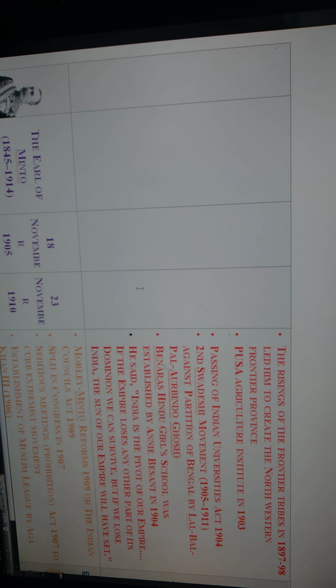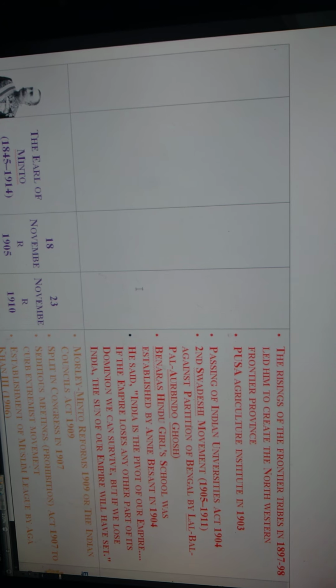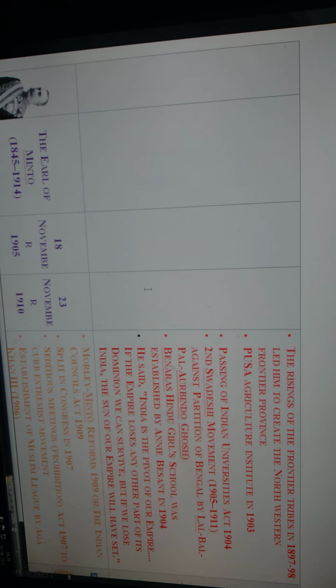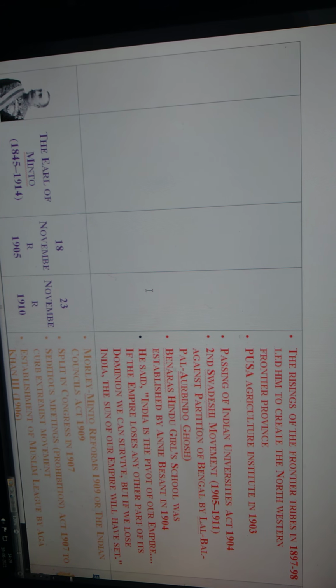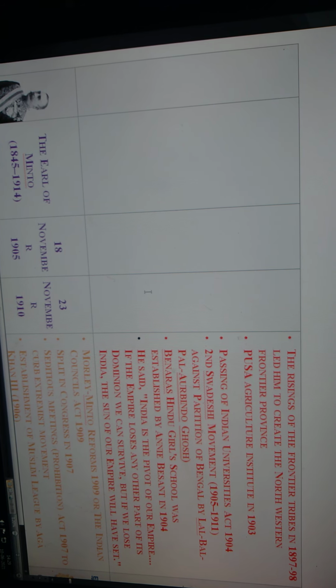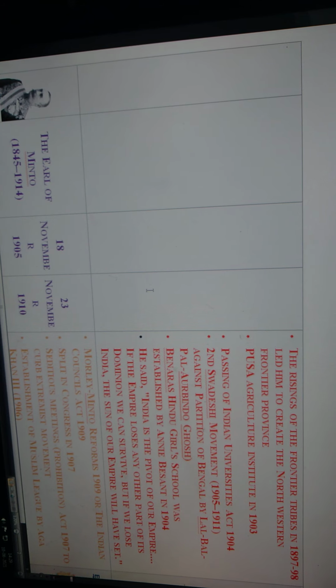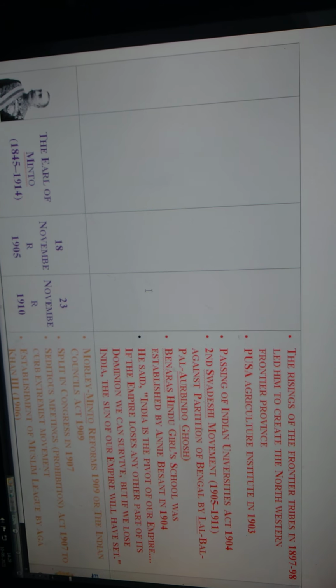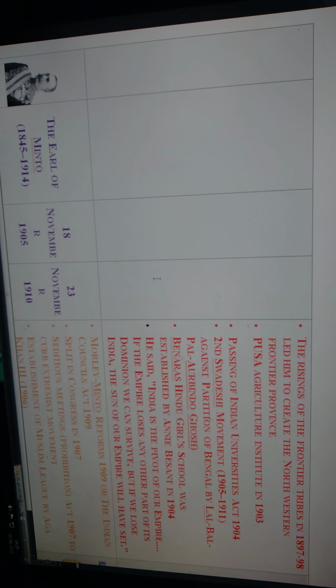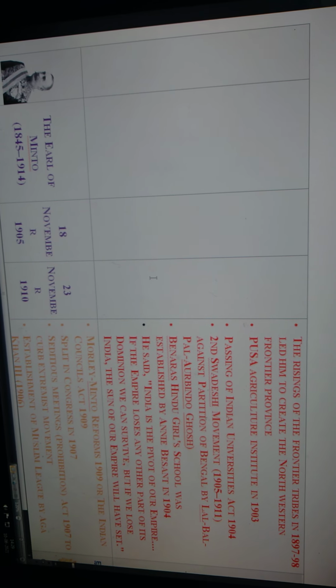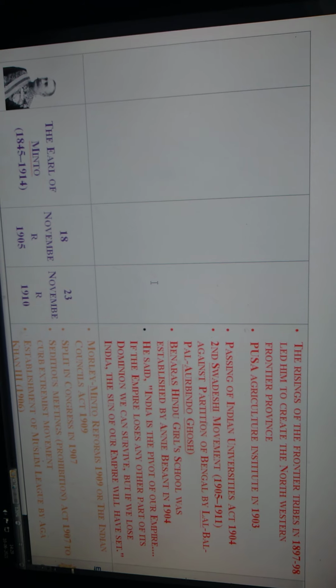The Pusa Agriculture Institute was also established during Lord Curzon's period in 1903. In 1904, the Indian Universities Act was passed by Lord Curzon. The Swadeshi movement, 1905 to 1911, started in Curzon's period against the partition of Bengal.